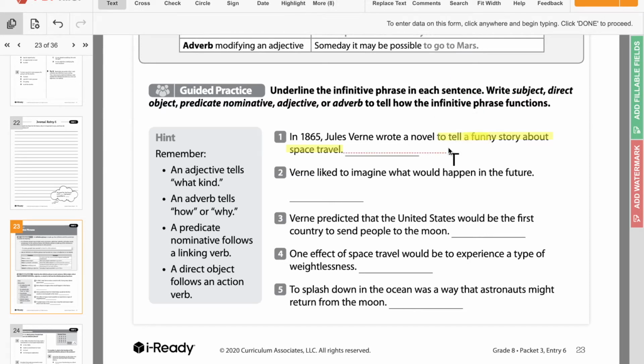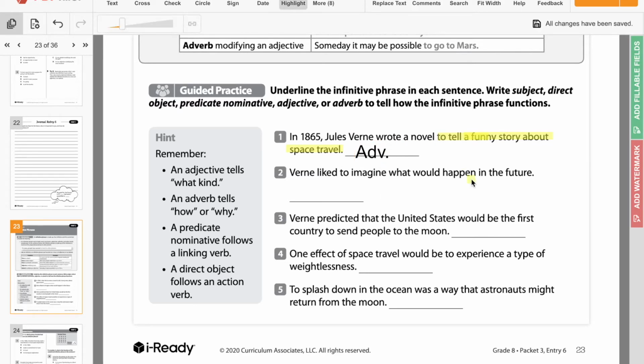Is it telling us what kind of novel? No. Or is it telling us what kind they wrote? No. But does it tell us how or why? Well, it doesn't tell us how, but it tells us why, right? They wrote it to tell a funny story about space travel. That's the reason that they wrote it. So our answer here is going to be adverb. And I'm just going to abbreviate, so it's going to be ADV.